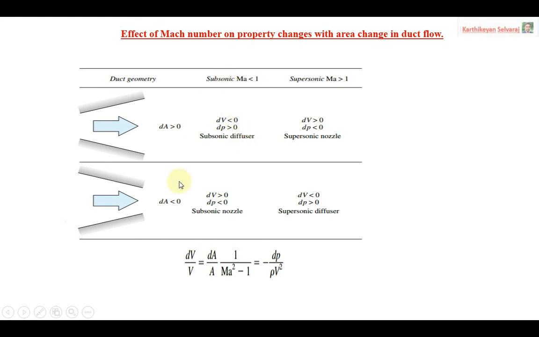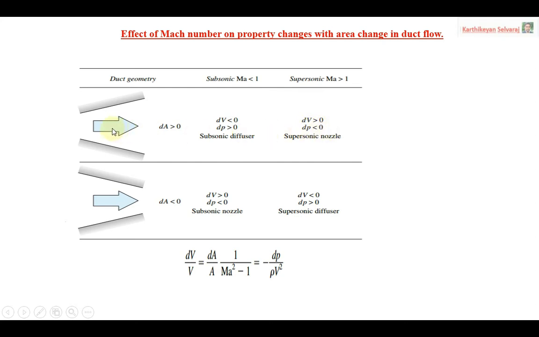With the same flow condition, when the area decreases in subsonic flow, velocity increases and pressure decreases. So it is called a subsonic nozzle. Then supersonic flow: when the area increases, just opposite to the subsonic, velocity increases and pressure decreases.